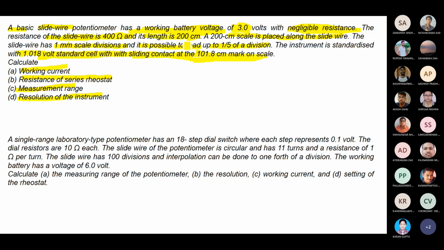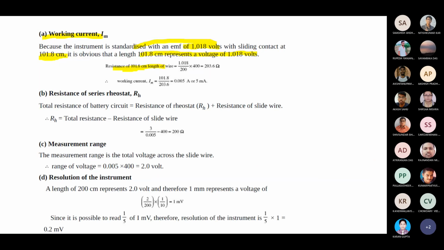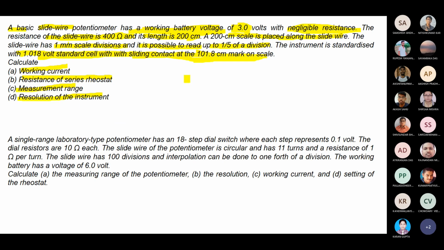Then 101.8 centimeter means multiplied with the 2. So this is 1.018 into 400 by 2, meaning 2 into 101.8 equals 203.6. A very simple problem. So we are getting the resistance, and then how much potential is there.